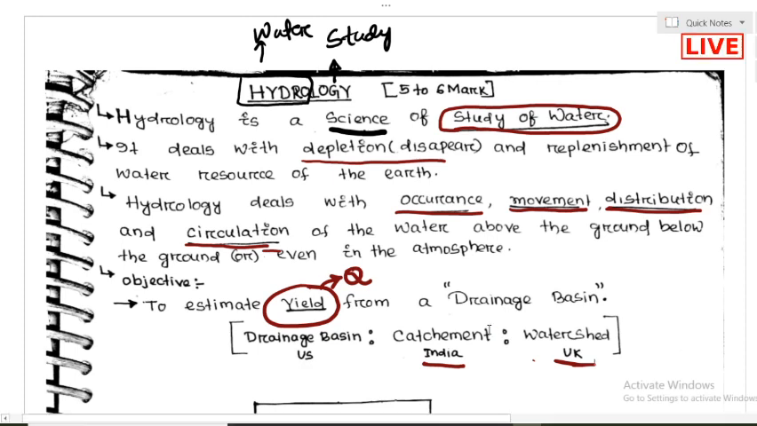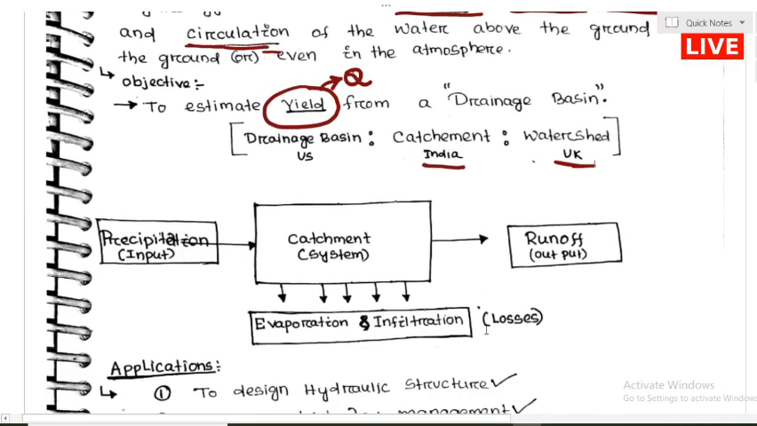If you represent this in a phase diagram, precipitation is the input parameter, which falls onto a particular catchment. Think of the catchment as a system. This is the input, and in the system there are some losses: evaporation, infiltration and interception. The major losses taken into account in a catchment are evaporation and infiltration.